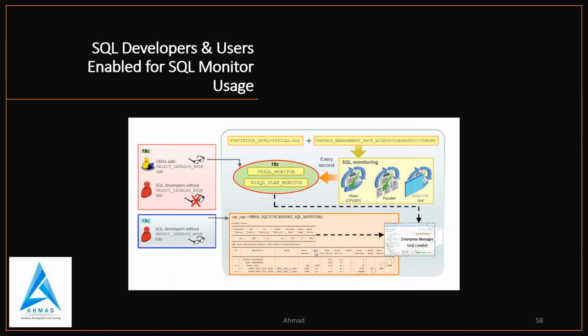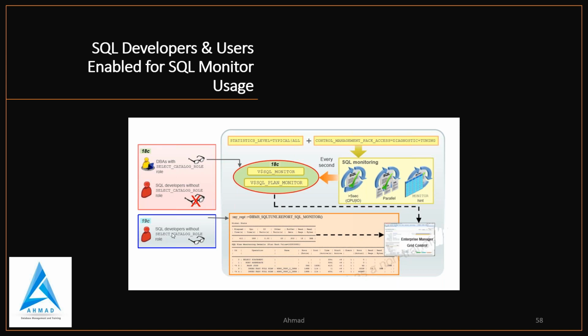Now, SQL developer and user enablement for SQL monitoring usage. In 18c you have DBA, which has the SELECT_CATALOG_ROLE, and SQL developer without SELECT_CATALOG_ROLE. In 18c we have V$SQL_MONITOR and V$SQL_PLAN_MONITOR, and we can see it in OEM Grid Control.